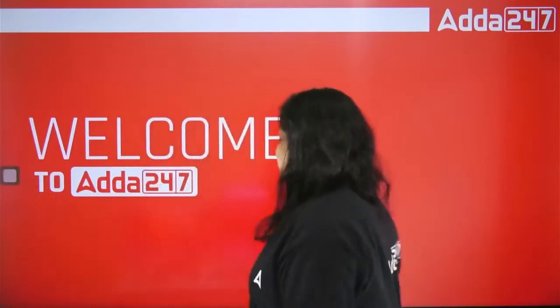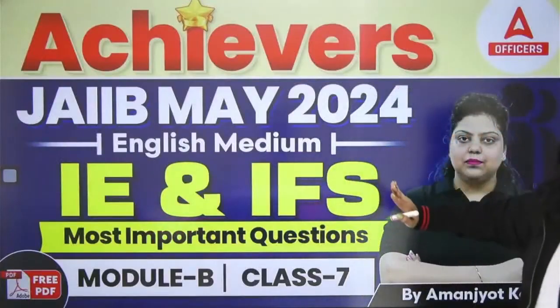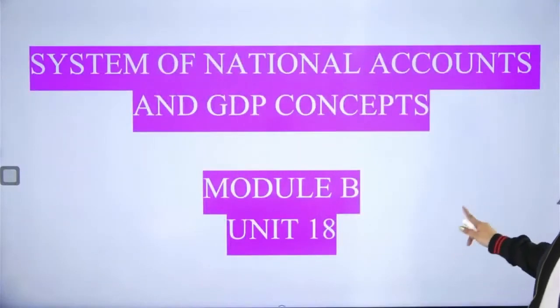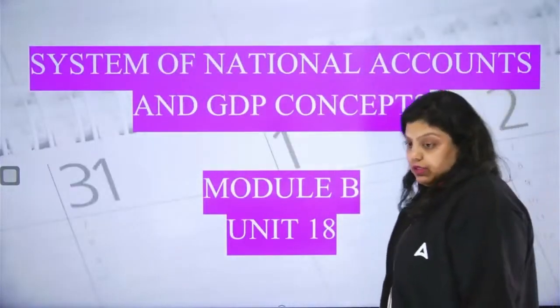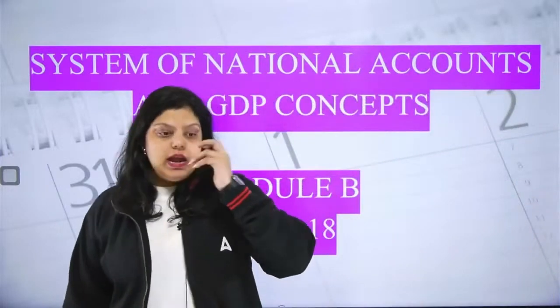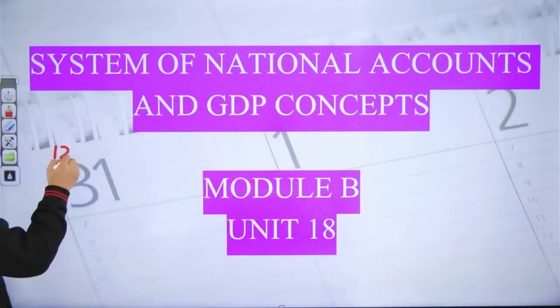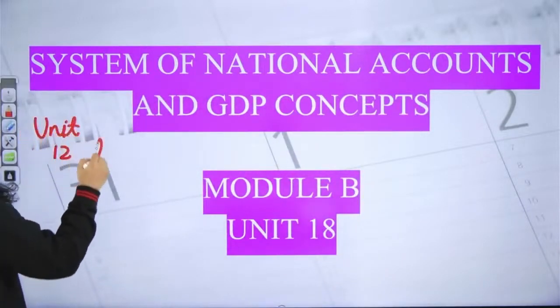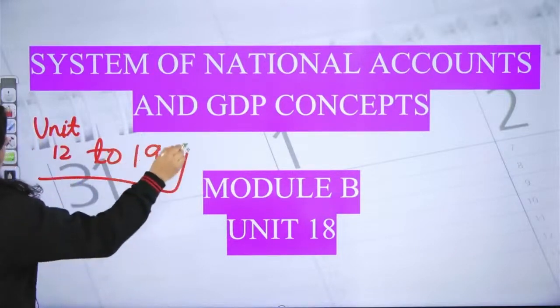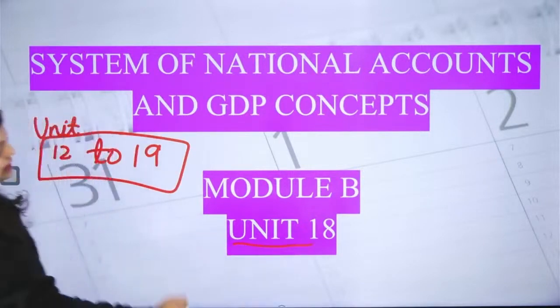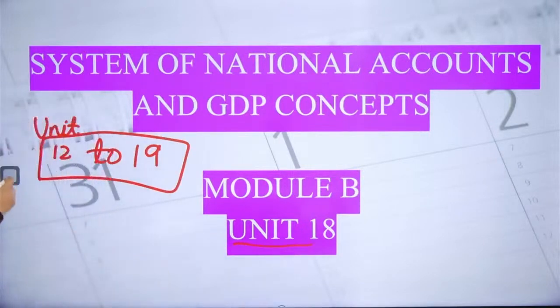In today's session, the individual topic we are talking about is from Module B. It is the 7th class of Module B, and in this class we will be talking about unit number 18, System of National Accounts and GDP concept. As I've told you, there are 8 units in Module B, unit number 12 to 19. Today we are discussing 18, so tomorrow we will do the 19th unit.